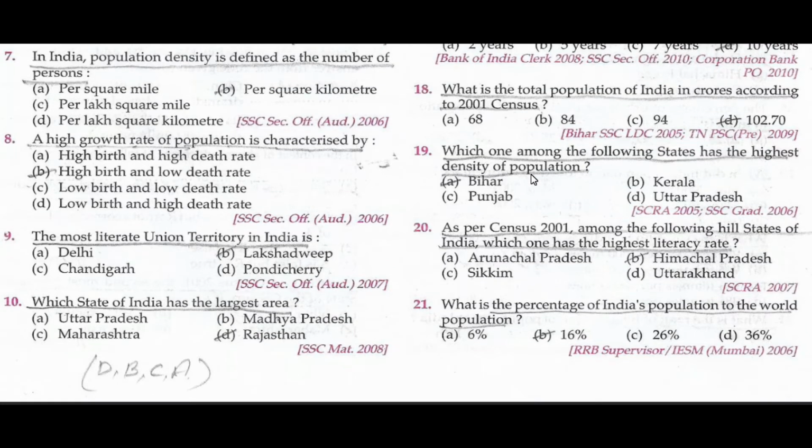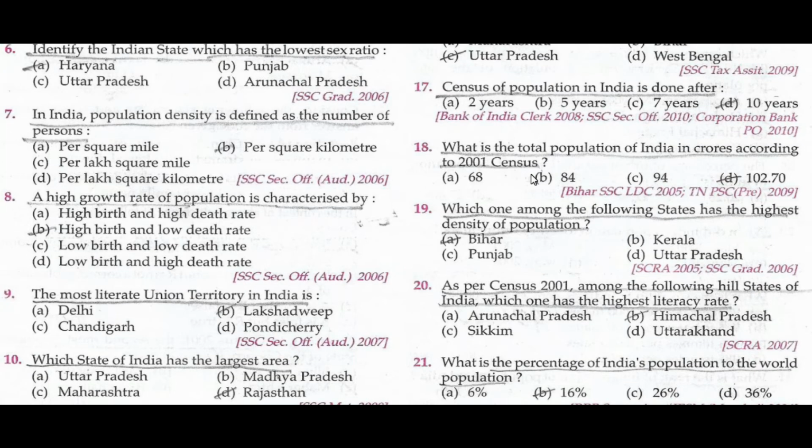As per census 2001, among the following hill states of India, which one has the highest literacy rate? Himachal Pradesh. Which one among the following states has the highest density of population? Bihar, Punjab, Kerala, Uttar Pradesh. Bihar.